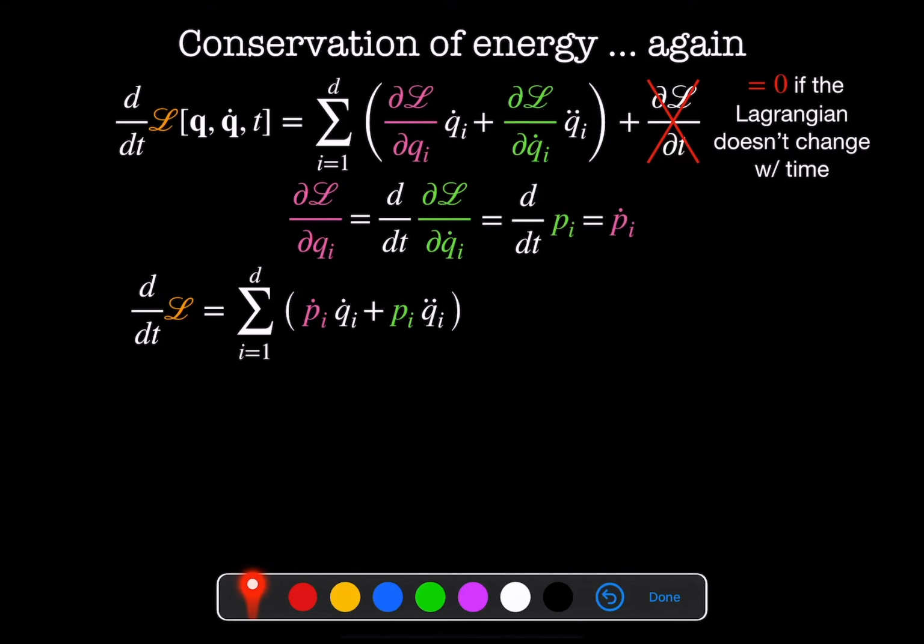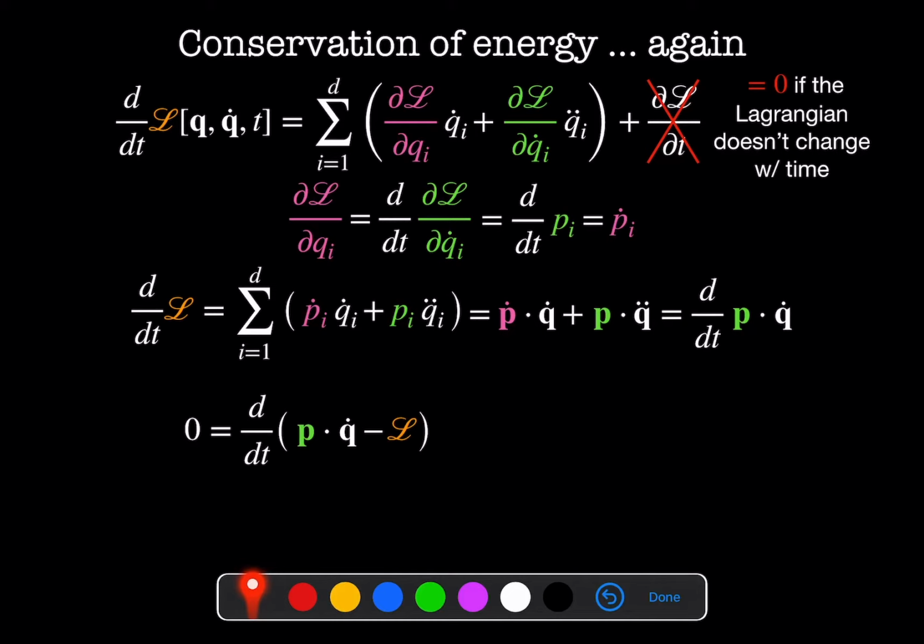So that tells me that the derivative of my Lagrangian with respect to time is equal to the sum on i of pi dot qi dot plus pi qi double dot. And if you look at this for long enough, you'll recognize that this is just the chain rule on this term here. So it's d/dt of p dot q dot.